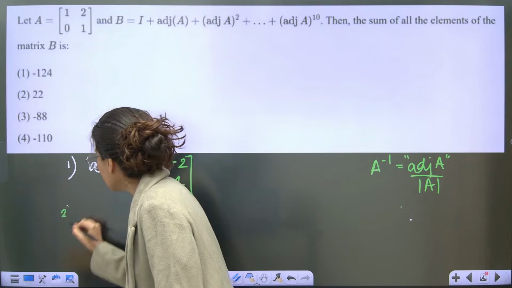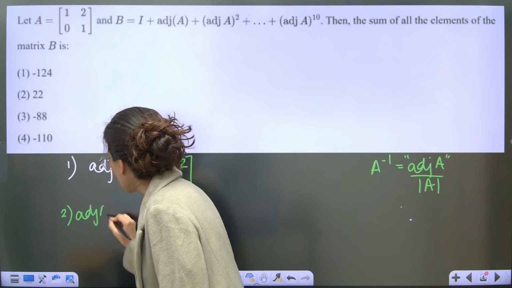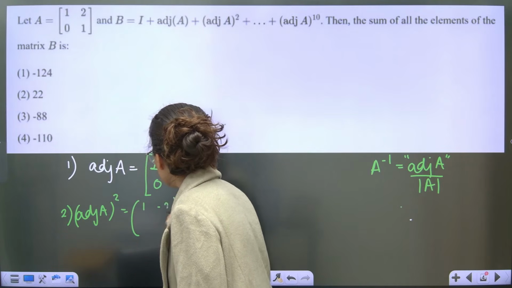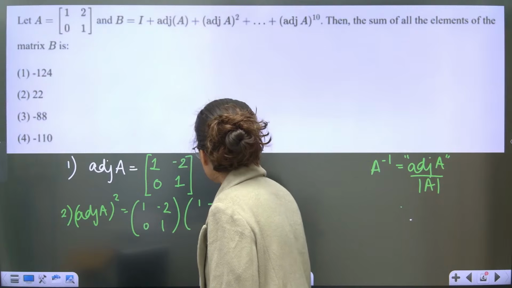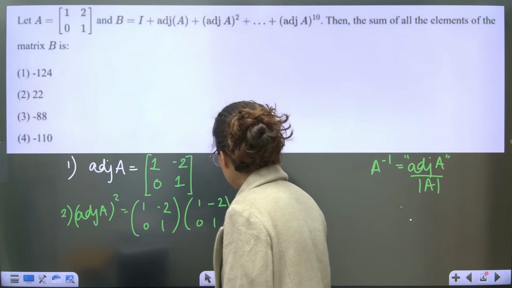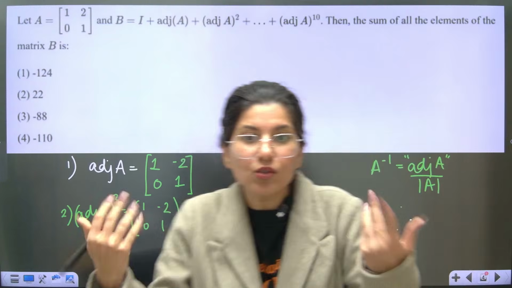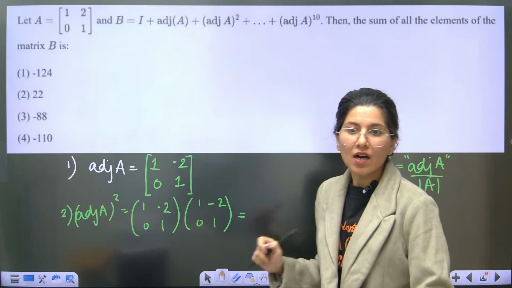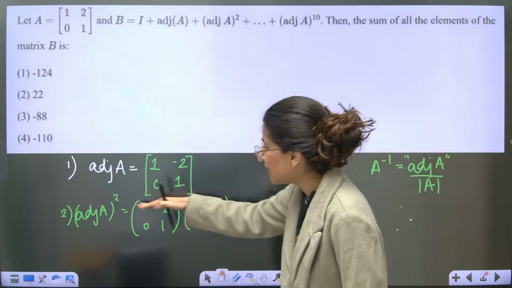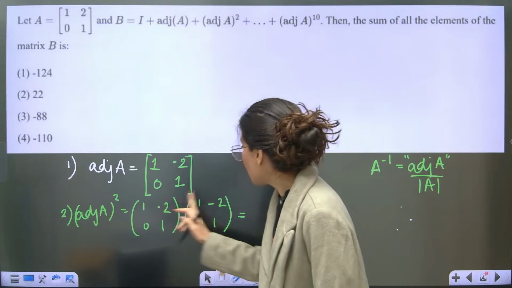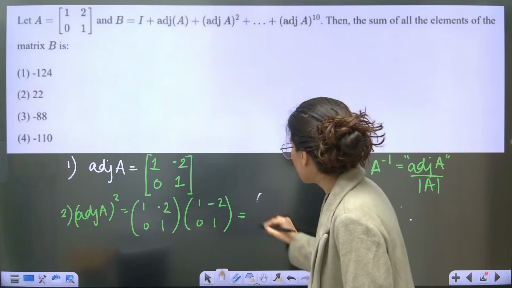Second thing you have to calculate is adjoint A square. So adjoint of A square is [1, minus 2; 0, 1] times [1, minus 2; 0, 1]. Just multiplication, you know how to multiply two matrices. Anybody here who is not aware how to multiply matrices?